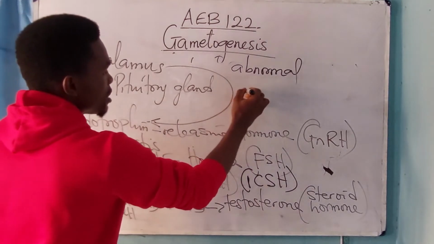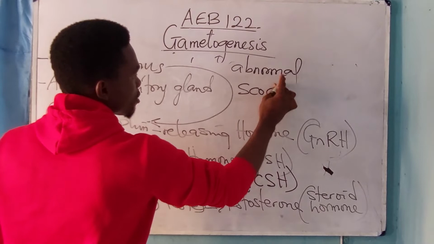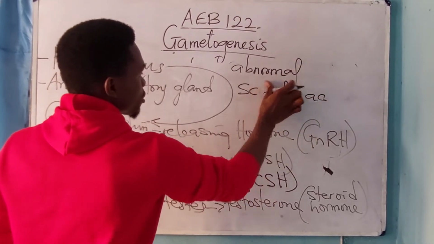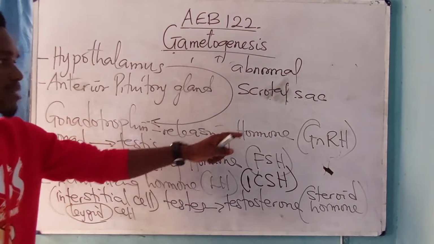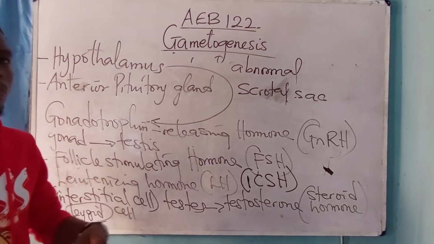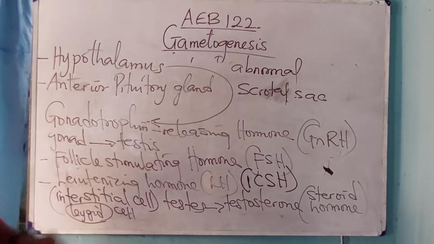It is found stored in the scrotal sac. Which means that the scrotal sac acts as a thermoregulator. That is, it regulates the temperature of the sperm so it will not die out. So please take note of that.